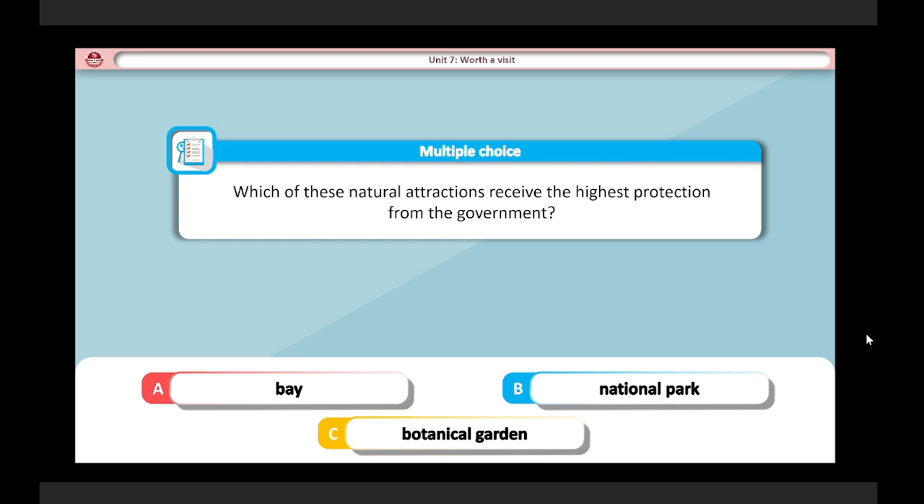So here is a question to check your understanding. So tell me, which of these natural attractions receives the highest protection from the government? Is it A, bay? Is it B, national park? Or is it C, botanical garden? That's right. The answer is B, national park. You can see that we have an adjective, national, so you know that it is highly protected by the government.